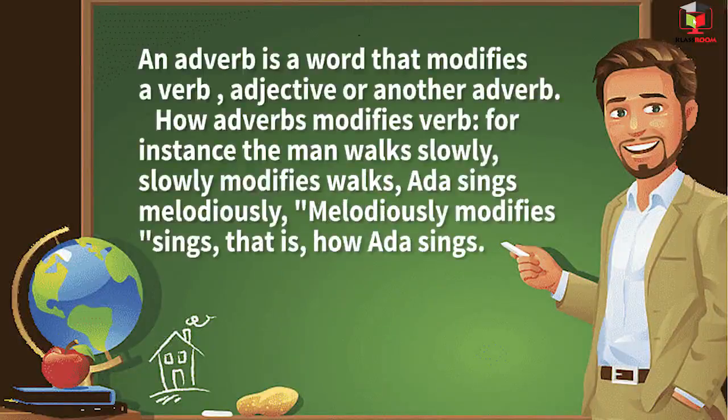Adverb. An adverb is a word that modifies a verb, an adjective, or another adverb. How adverbs modify verbs. For instance, the man walks slowly. Slowly modifies walks. Ada sings melodiously. Melodiously modifies sings. That is how Ada sings.